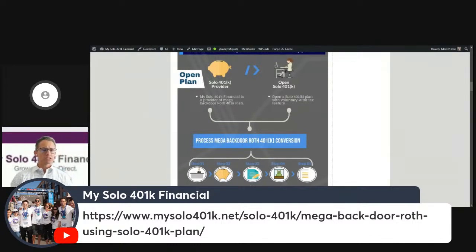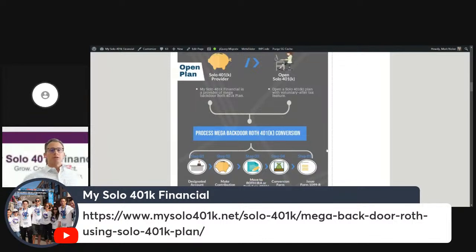A plan from My Solo 401k Financial is such a plan that does allow for the mega backdoor Roth strategy. Once you identify the self-directed 401k provider that you want to use for your self-directed solo 401k plan, then you would open that solo 401k plan with that specific provider.